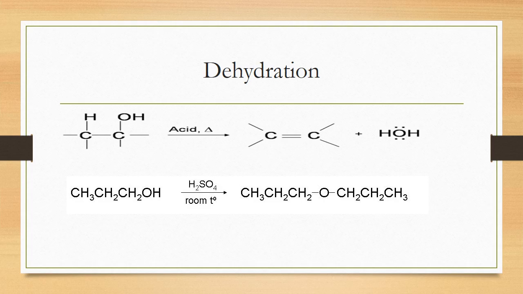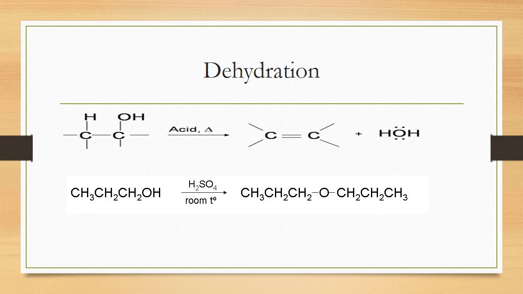Primary alcohol needs concentrated sulfuric acid, 180 degrees temperature. Secondary alcohol needs 60% sulfuric acid concentration, and the temperature needs to be 120, I think. If there is a tertiary, it needs only 85 degrees temperature and a low concentration of sulfuric acid.